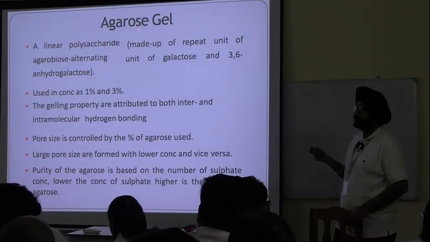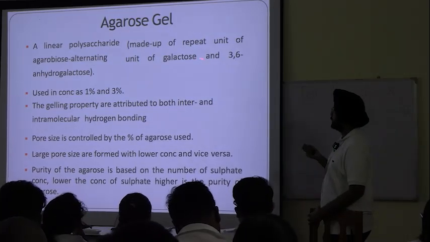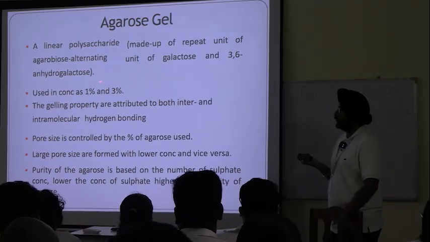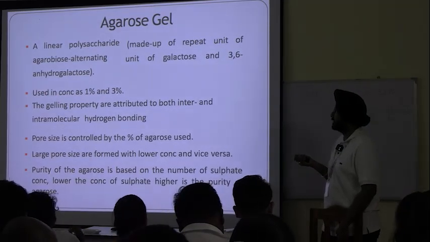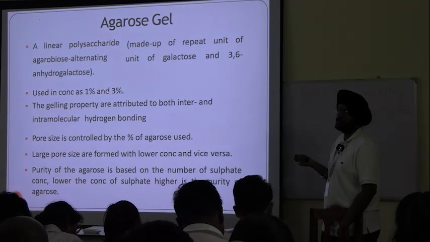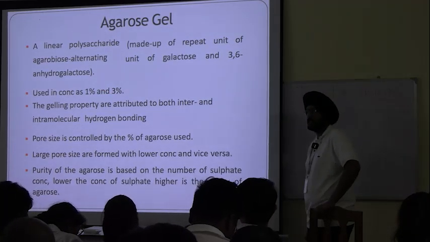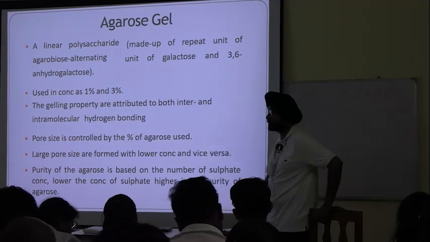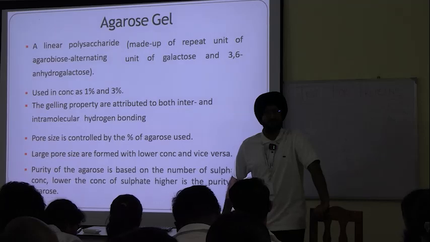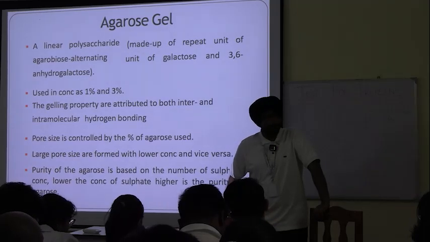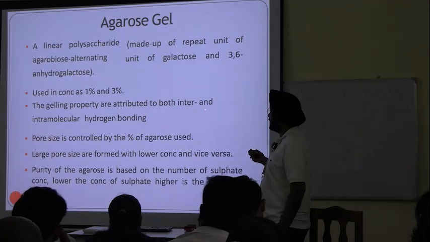What are we employing as support media here? Agarose gel. No need to write the repeating unit, it's not for use. This is an important point. It is used in concentrations of 1% and 3%. This is the most important part, and it is thoroughly asked in the viva what concentration of agarose gel we use in gel electrophoresis. So what are the concentrations? 1% and 3%.